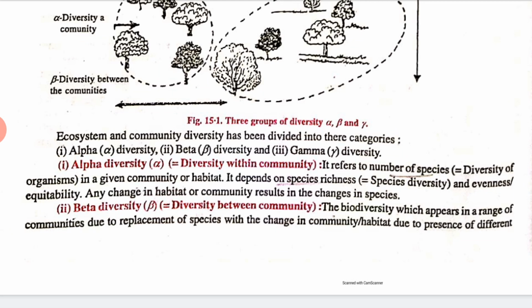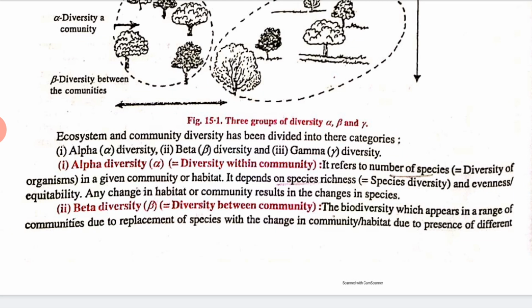Now beta diversity, so what is beta diversity? That is diversity between communities, okay, that is the middle. So the biodiversity which appears in a range of communities due to replacement of species with the change of community habitat, due to presence of different microhabitats, niches, and differences of environmental conditions, that is called beta biodiversity. Clear? Now what is gamma?